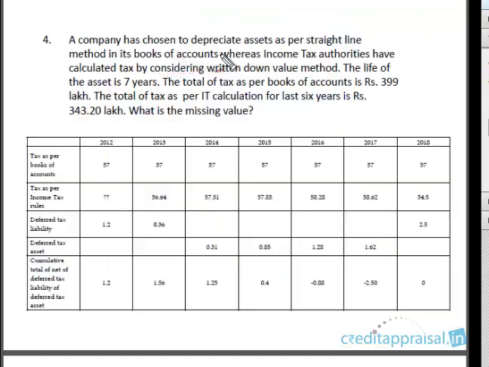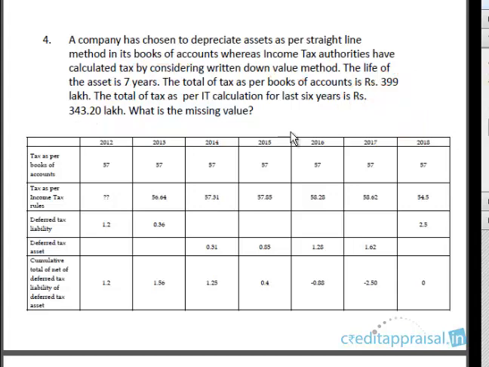So the next question is, a company has chosen to depreciate assets as per the straight line method in the books of accounts, whereas income tax authorities have calculated by considering the WDV method. The life of the asset is 7 years, and the total tax as per books of account is 399 lakhs. The total tax as per IT assessment for the 6 years is 343.2 lakhs. What is the missing value? This is exactly the same example which we discussed in the segment on deferred tax liability. Please go back to that section and review it once again. If you are comfortable with that segment, you can easily answer this. The figures are also exactly the same.